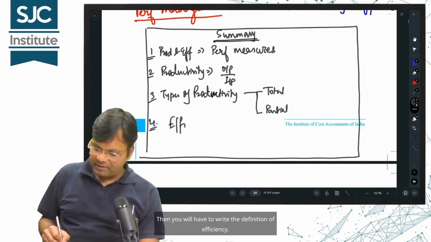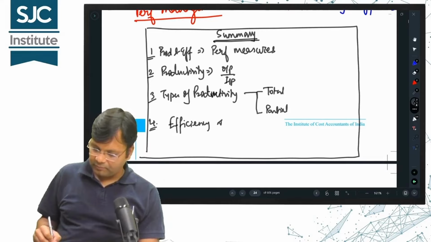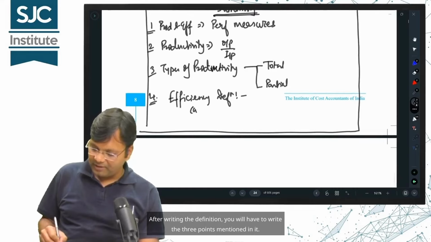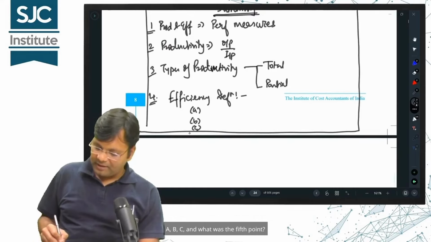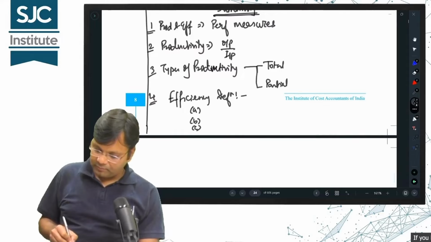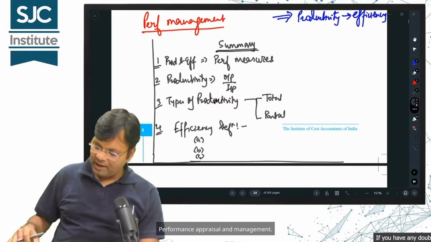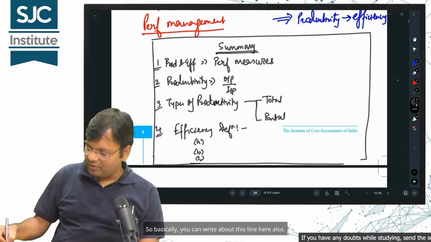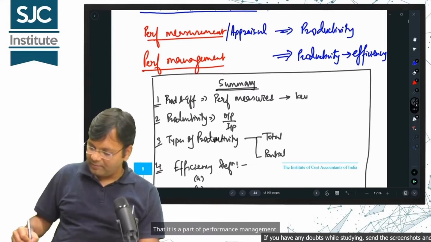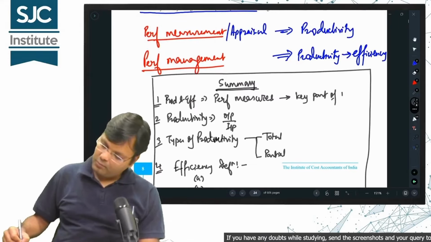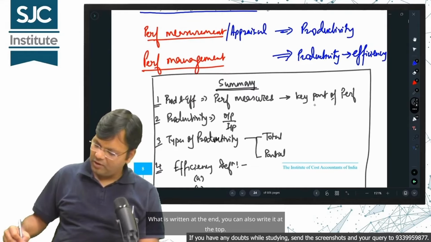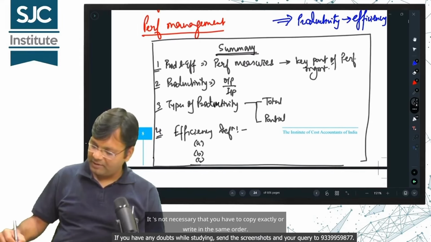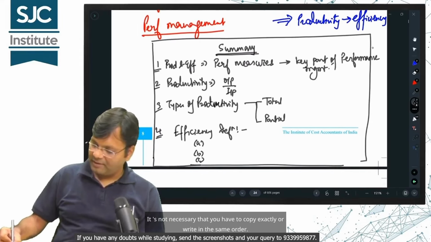Then you will have to write the definition of efficiency. After writing the definition, you will have to write the 3 points mentioned in it. A, B, C, and what was the fifth point? Performance appraisal and management. So basically, you can write about this line here also, that it is a part of performance management. What is written at the end, you can also write it at the top. Show a little bit of your creativity. It's not necessary that you have to copy exactly or write in the same order.